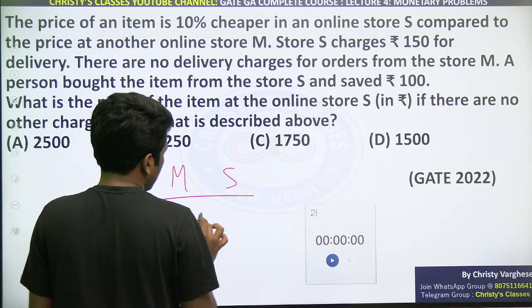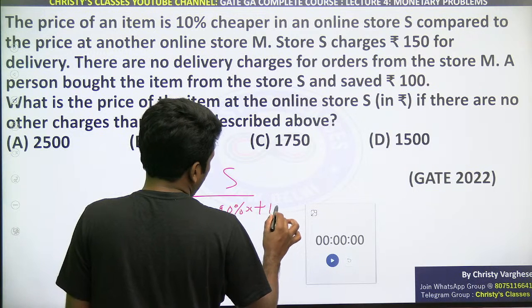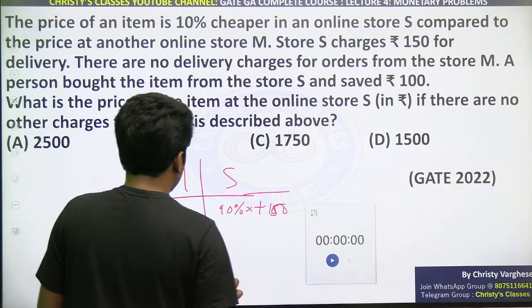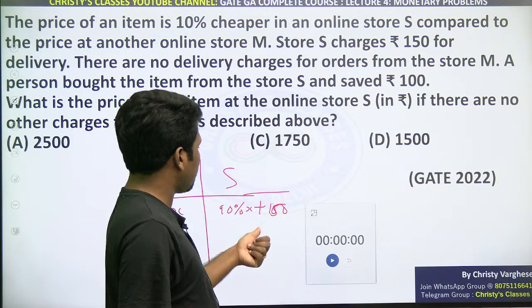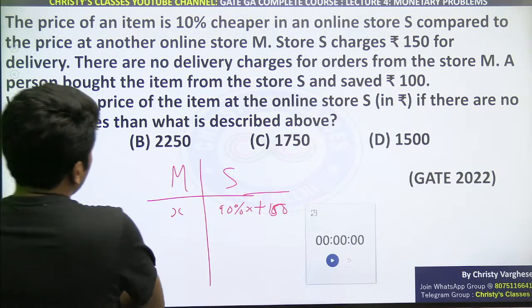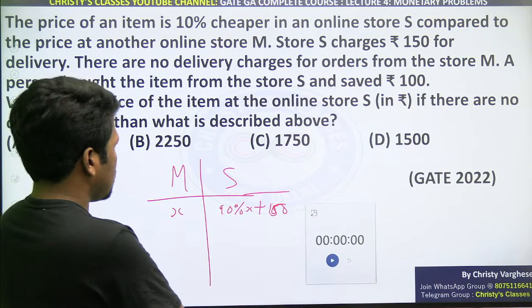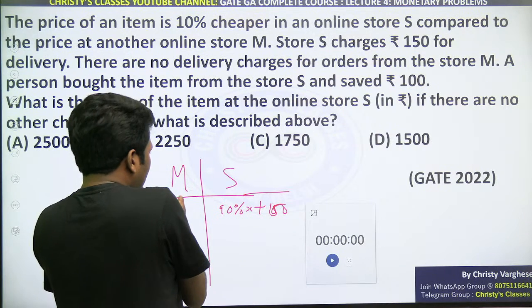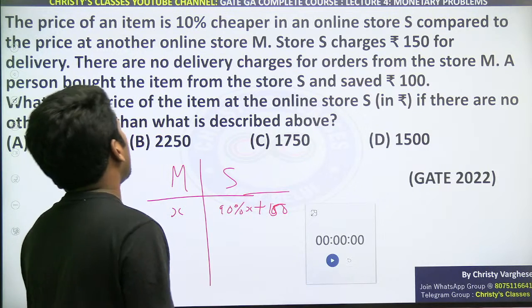M का प्राइस X है तो उसका सिर्फ 90% होगा S का प्राइस, लेकिन टोटल प्राइस में 150 डिलीवरी चार्ज भी होगा, इसमें डिलीवरी चार्ज नहीं होगा. If I assume X is the price at store M, then 90% of X plus 150 will be the final price at store S. A person bought the item from store S and saved 100. Saved 100 means this money is 100 rupees less than this money, even after adding that delivery cost.